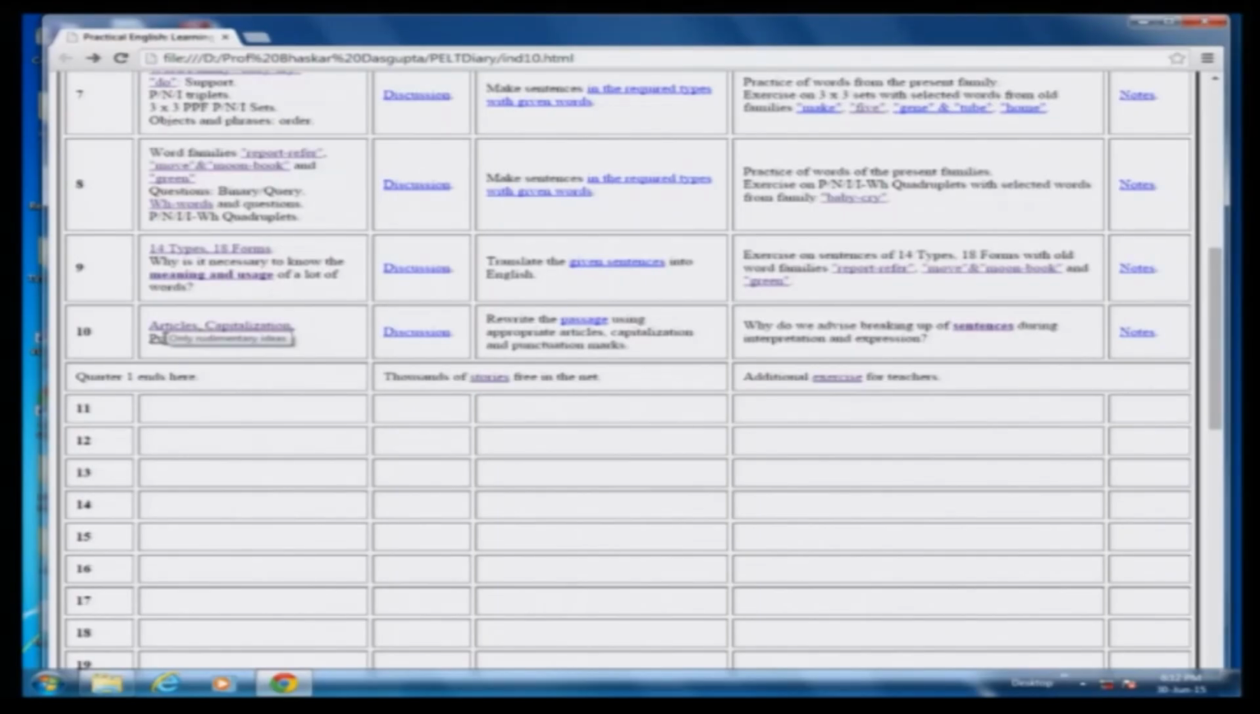And of course, make note that even though only a little rudimentary ideas of articles, capitalization and punctuation we are discussing here, the assignment that you get here may have even other things. So do not assume that only those punctuation marks you have to insert which has been discussed in class.